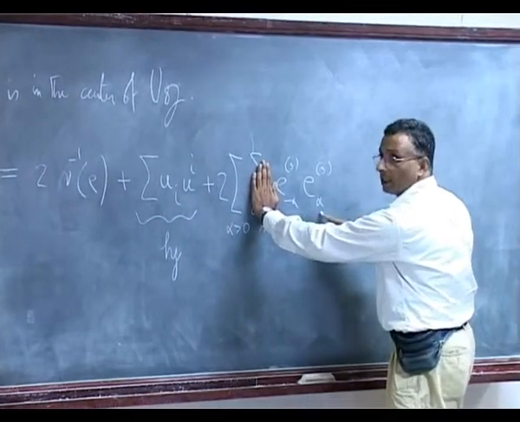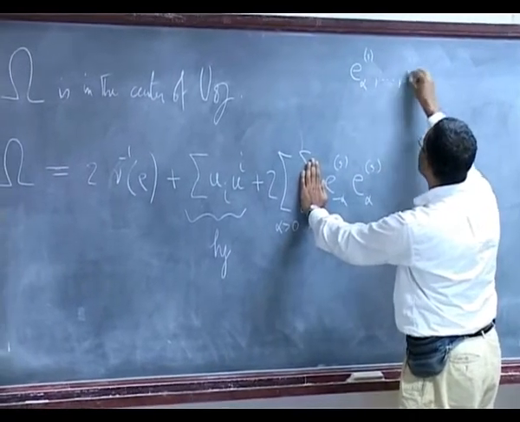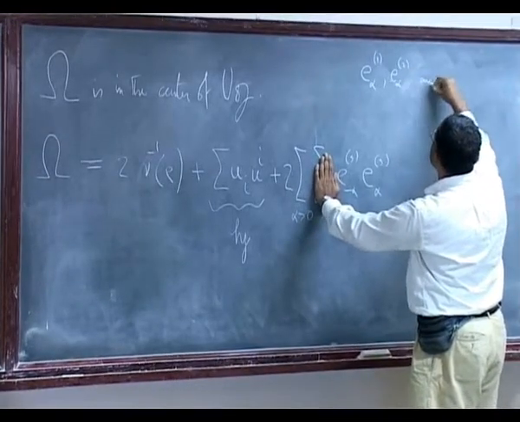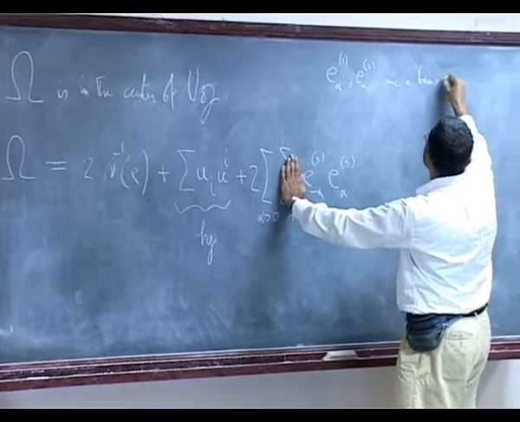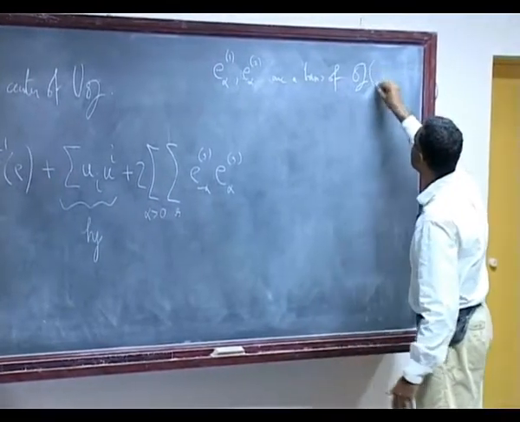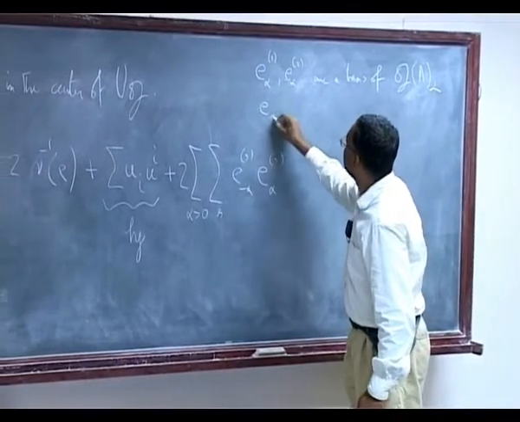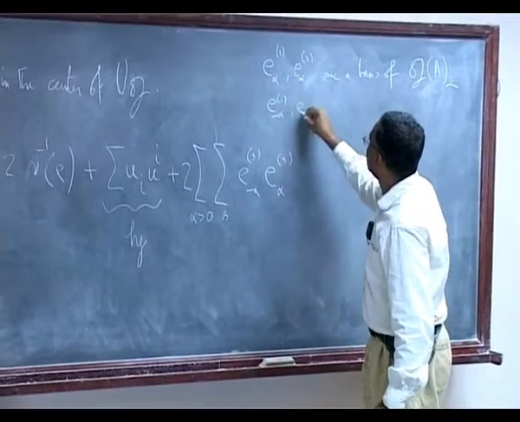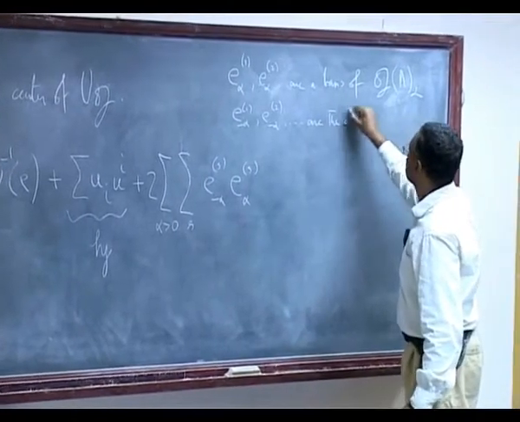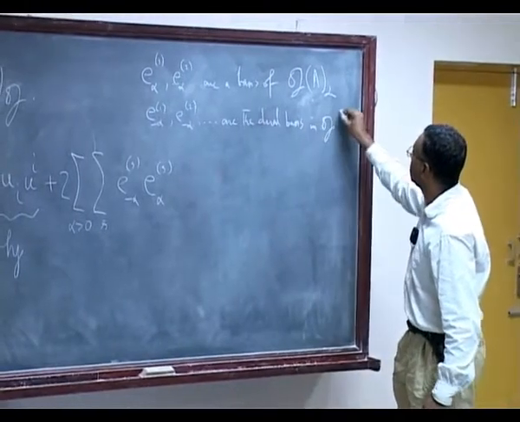So what I am assuming in this notation is that E alpha 1, E alpha 2, and so on are a basis for the root space G sub alpha, and E minus alpha 1, E minus alpha 2 are the dual basis in G sub minus alpha.